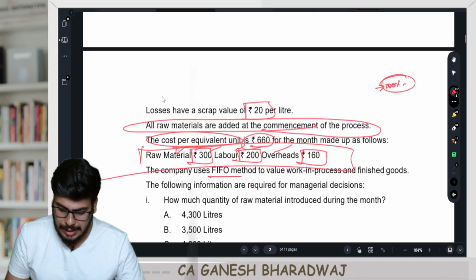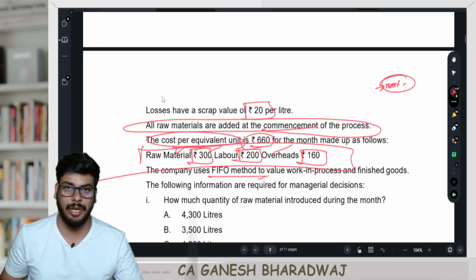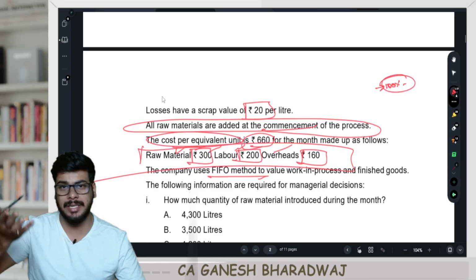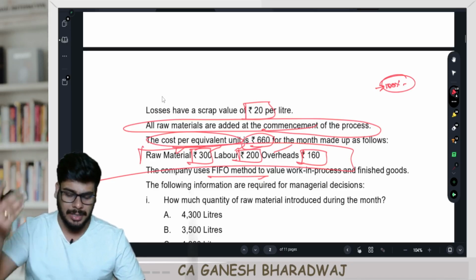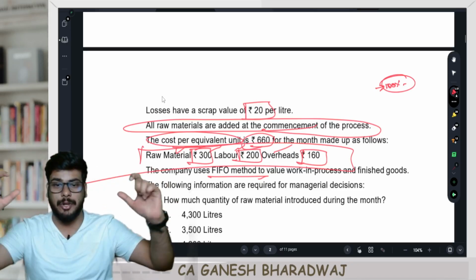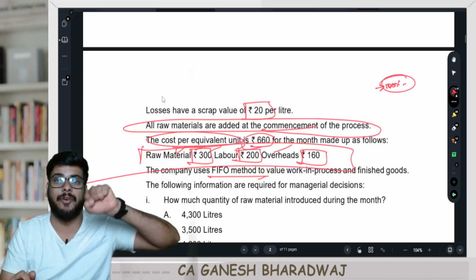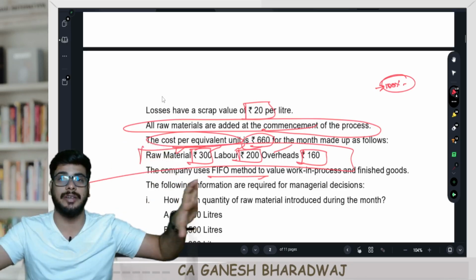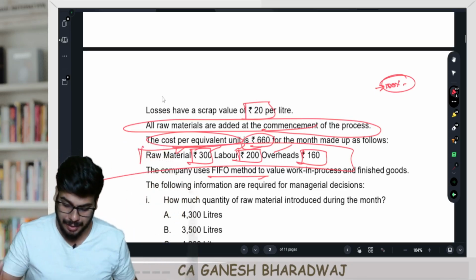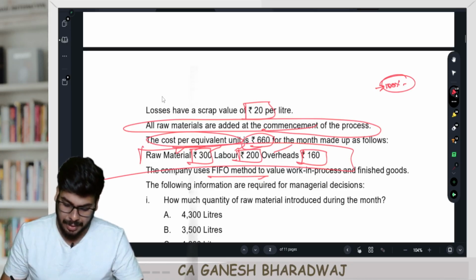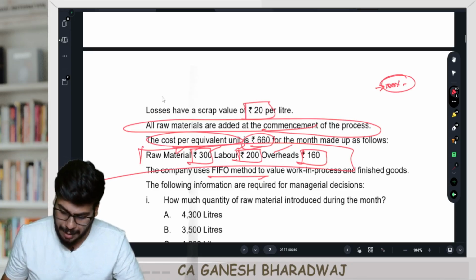The company uses FIFO method. Obviously, it can only be FIFO method. Why FIFO method only? Because by the facts given in the question itself, we can make out. The reason is that the opening WIP value is given in total. In that opening WIP, the breakup of how much is material, labor, overhead is not given. So clearly the sum has to be only under FIFO method. We have seen that in our regular classes, right? Then the company uses FIFO to value the WIP and finished goods.